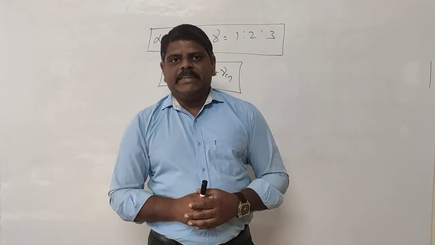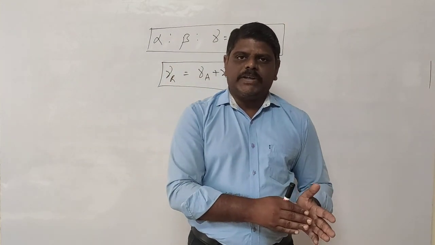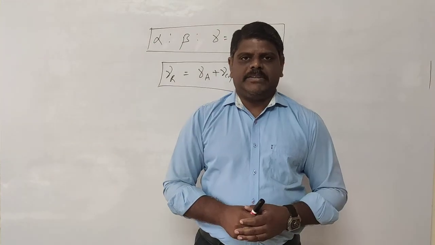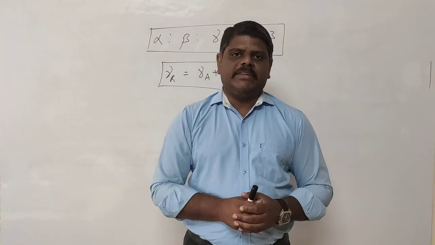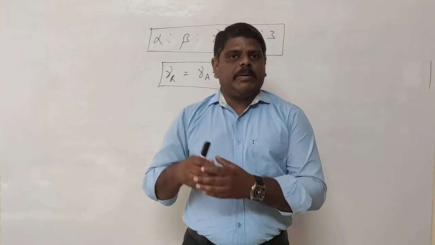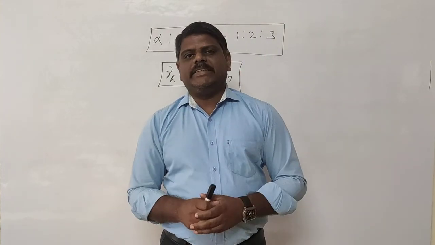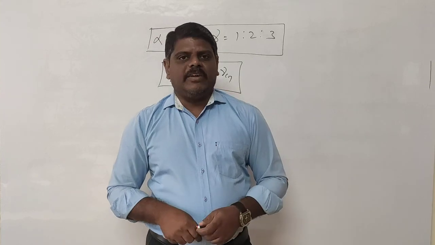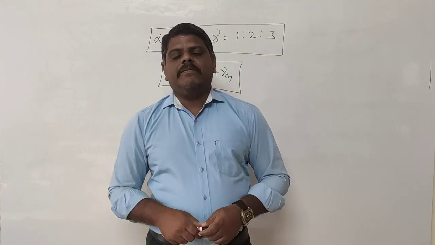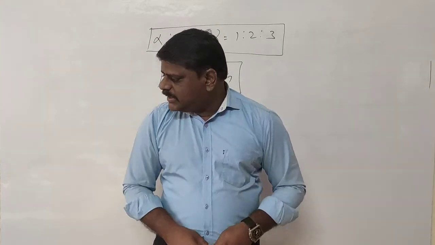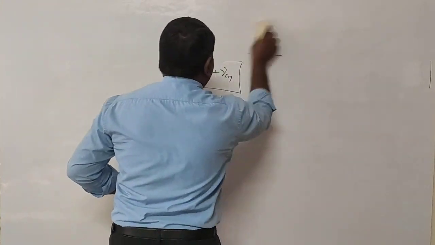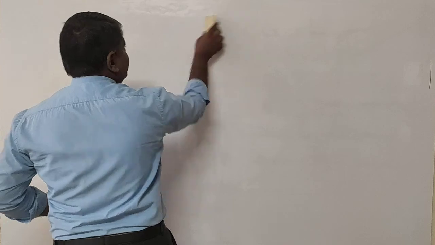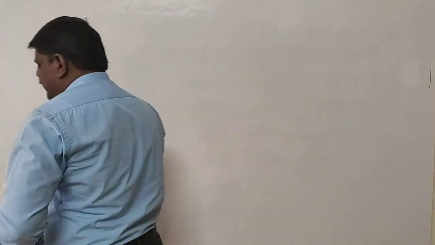The most important thing is that when you discuss the volume coefficient, you have to keep the pressure constant. And whenever you think about the pressure coefficient, you have to keep the volume constant, and then do the calculations. This is a very important part you have to remember. Let us discuss what the formulas are, how we can define the volume coefficient and the pressure coefficient, and what the relations between them are.